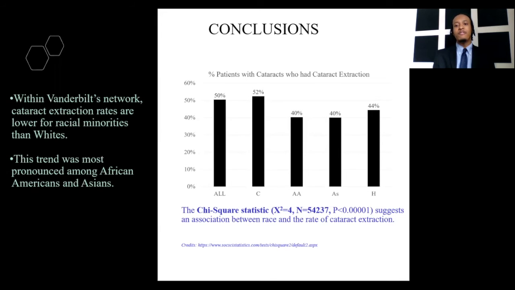We concluded that within Vanderbilt's network, cataract extraction rates are lower for racial minorities than whites, with the trend being most pronounced among African Americans and Asians at 40% and 40% respectively. It is also worth noting that historically, women have higher rates of cataracts than men, which was also observed within this population.